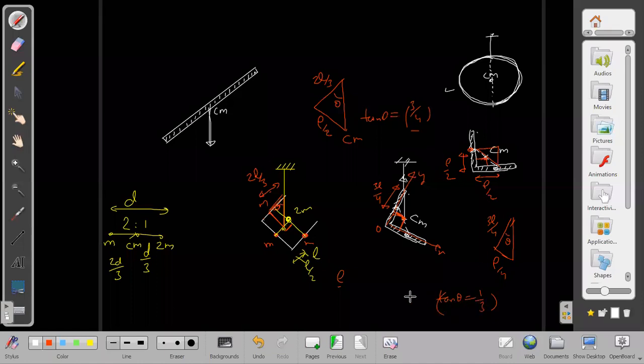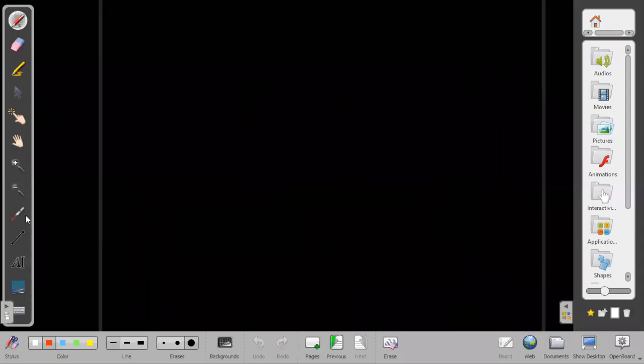I just gave 2 examples, but there can be numerous other examples where we can be balancing or suspending about some point. This is related to suspension. And yesterday I gave you 2 center of mass formulae at least. So based on those, I can ask the question on suspension now.